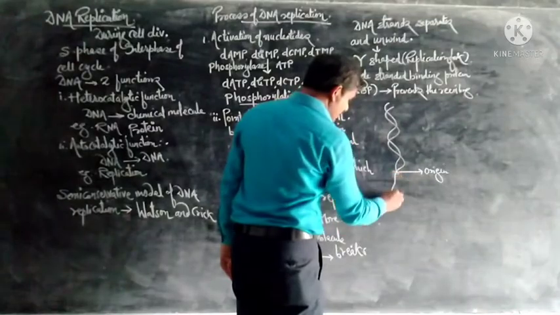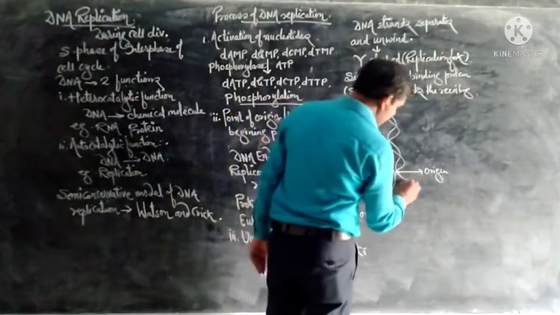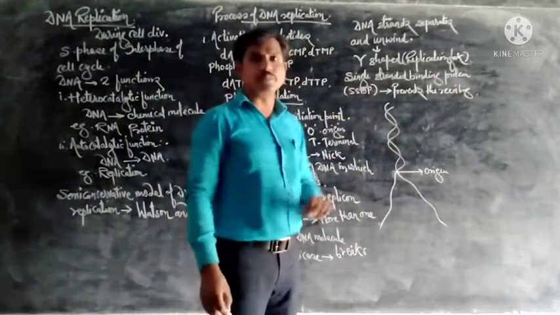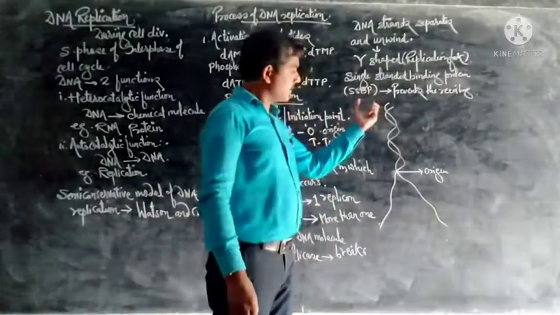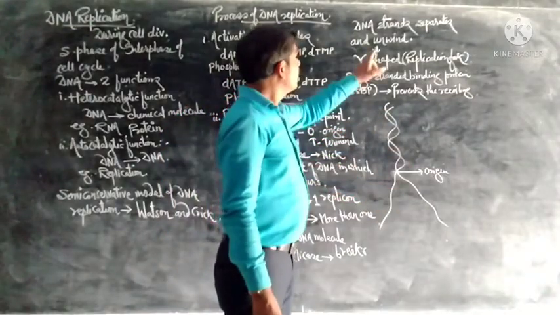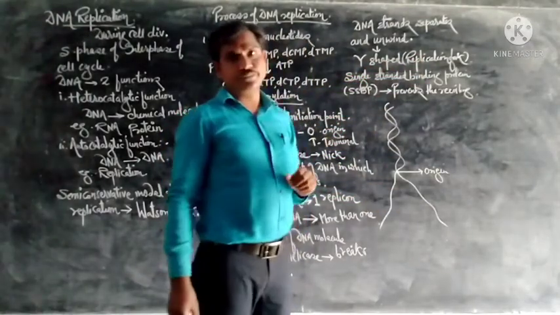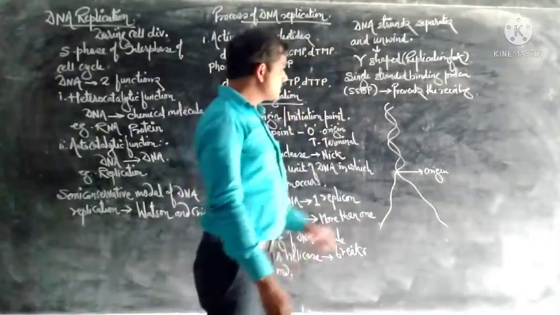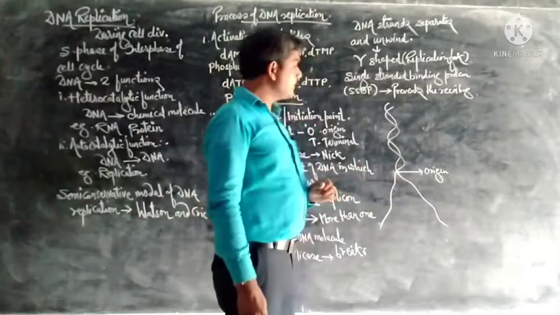In this way an inverted Y-shaped structure is produced. This is called a replication fork. Here is the origin or initiation point.